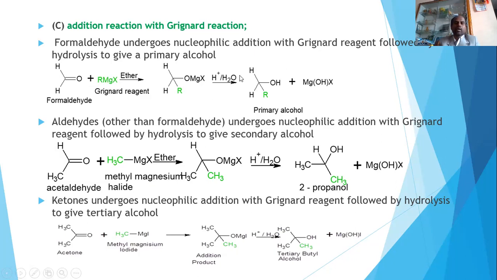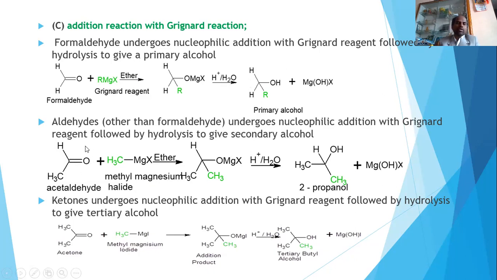This addition product on hydrolysis, how does hydrolysis take place? It breaks the bond between the oxygen and magnesium, forming a primary alcohol. So that means formaldehyde on reaction with Grignard reagent, followed by addition, followed by hydrolysis, gives a primary alcohol.